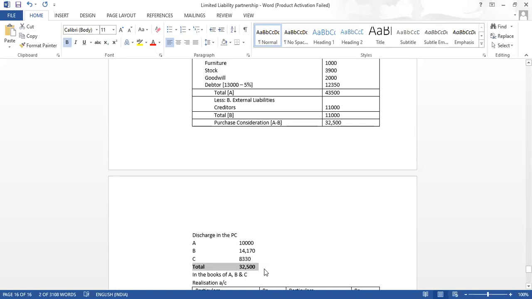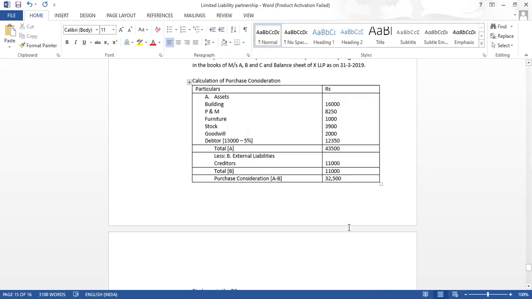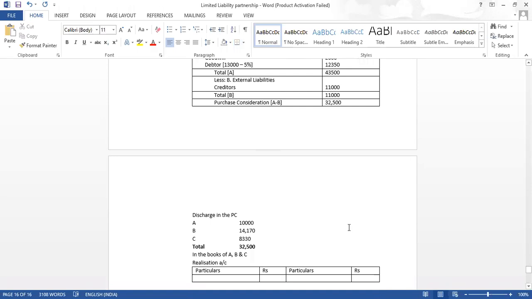It is already given in the question itself that purchase consideration was paid by the LLP: 10,000 to A, 14,170 to B and 8,330 to C. So accordingly we have prepared the discharge of purchase consideration. Now we will come to the realization account.